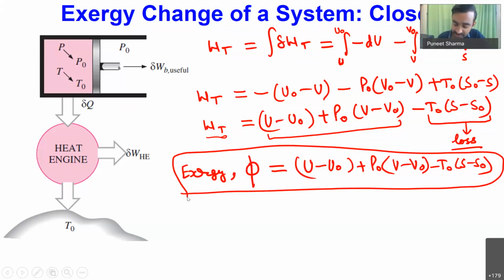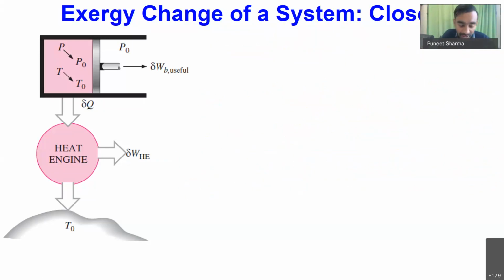This is the exergy associated with some thermodynamic state for a closed system. This system is not having any flow. Now, if I say I have some thermodynamic state number 1 initially, and then my system is changing to some thermodynamic state number 2, while the system is changing from 1 to 2, what is the change in exergy?